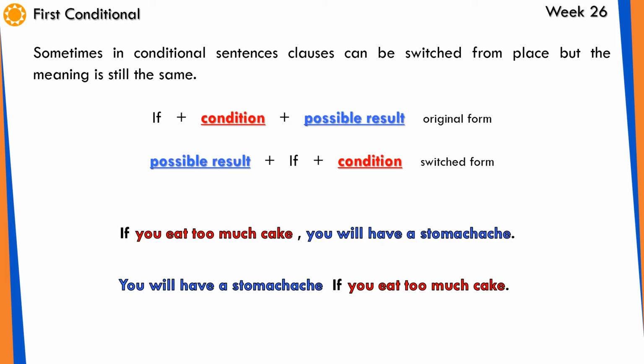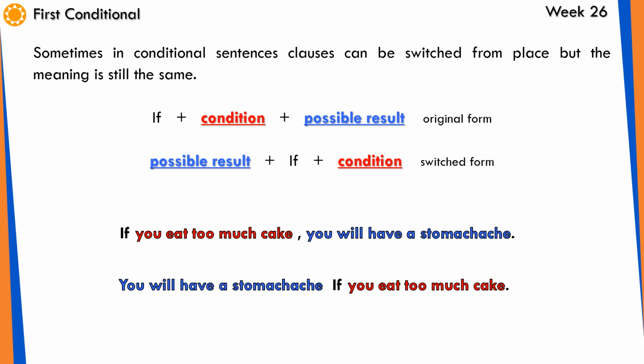Sometimes, in conditional sentences, clauses can be switched from place, but the meaning's still the same. Okay, the clauses are the parts. The part of the condition is one clause, and the part of the result is another clause. Observe here. If plus condition plus possible result, that's the original form that I presented to you in the previous slide.